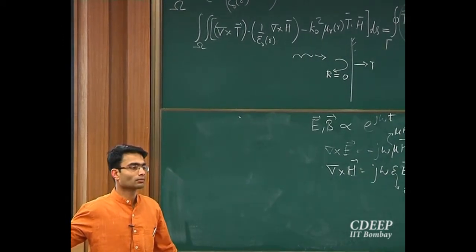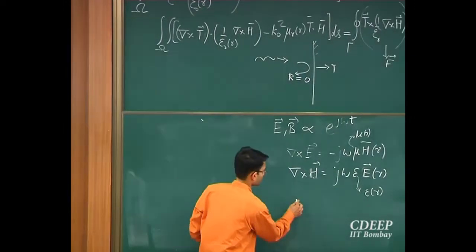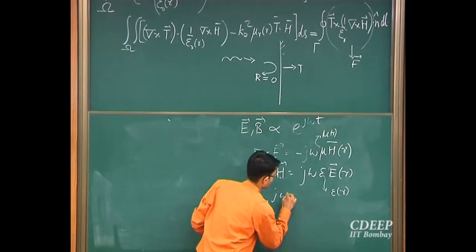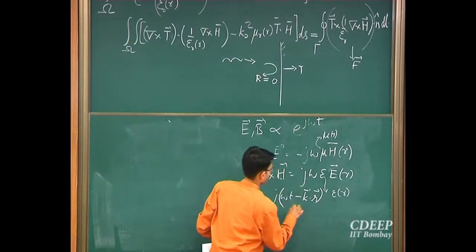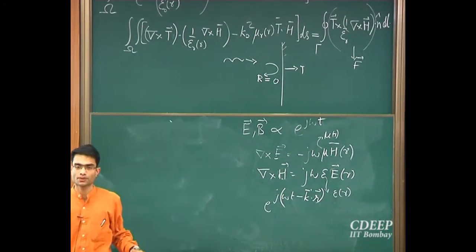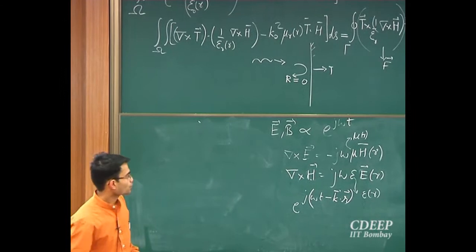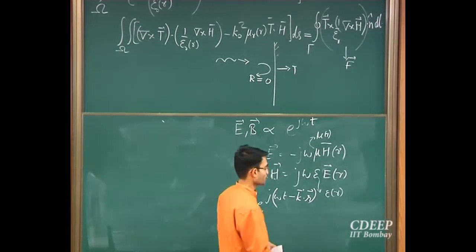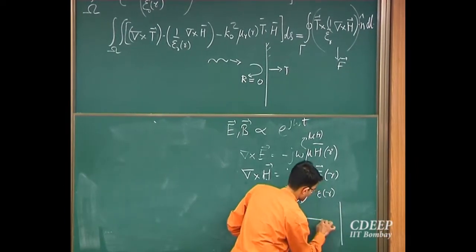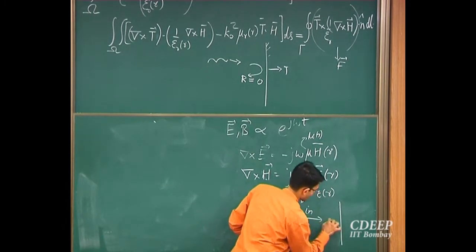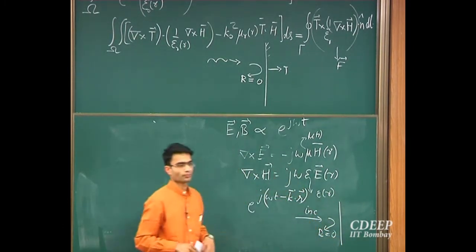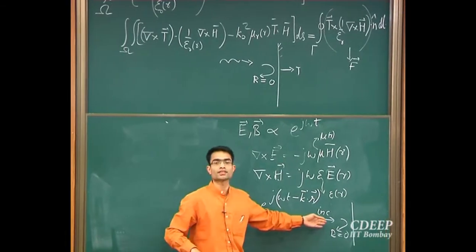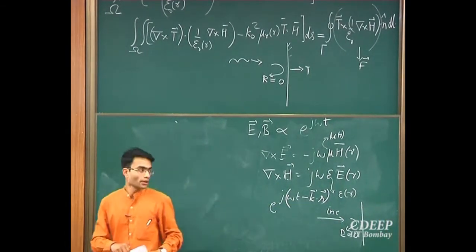Plane wave, right? So the solution to this, we said, is something like e to the j of (omega t minus k dot r). We all know that this is a solution to Maxwell's equations, right? And so the boundary condition relation that I said was that we study an incident wave like this, and we want R equal to 0. So the simplest incident wave is a plane wave. Now,